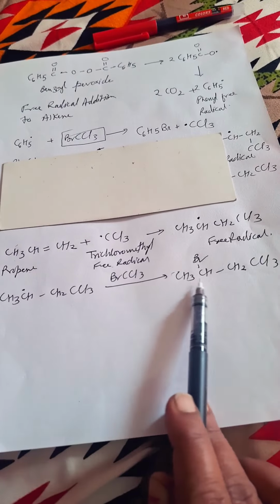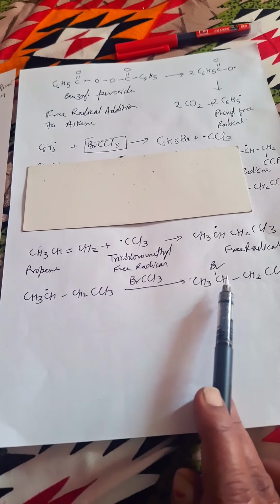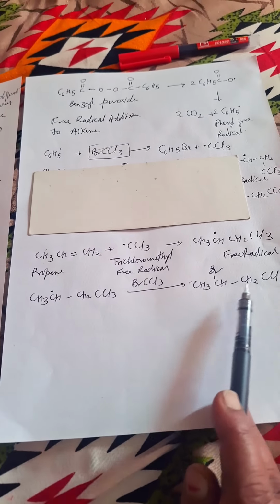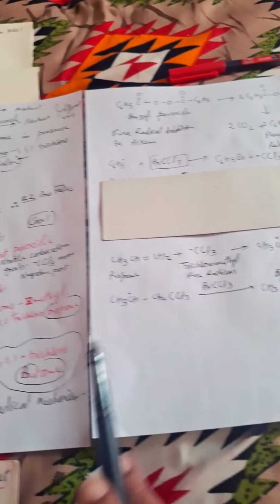This is the reaction mechanism. Okay, how do we get this 2-bromo 1,1,1 trichlorobutane? Okay, the IUPAC naming I have given you.